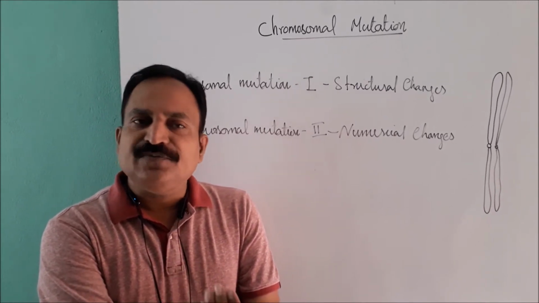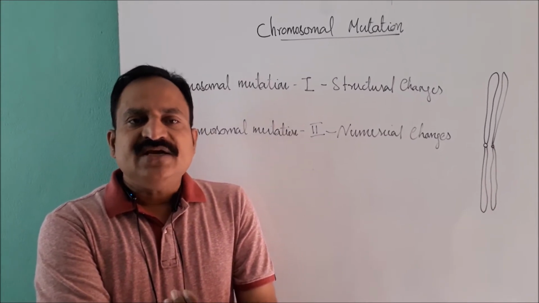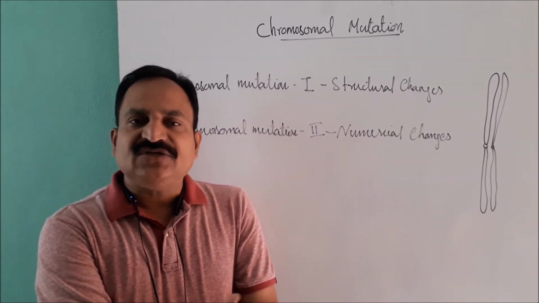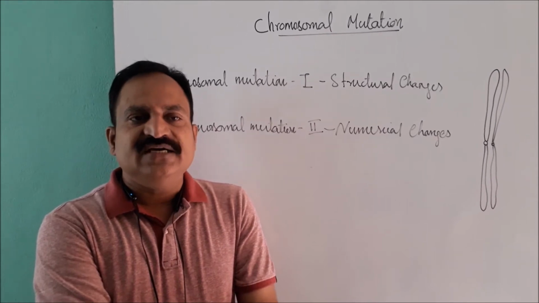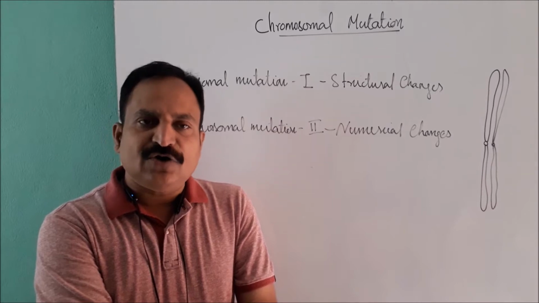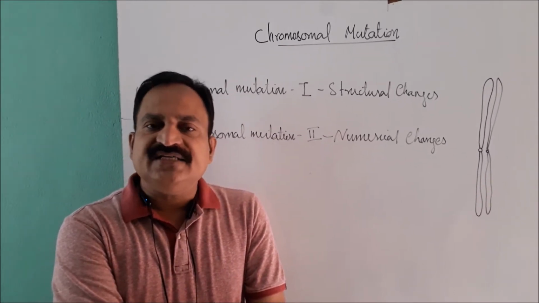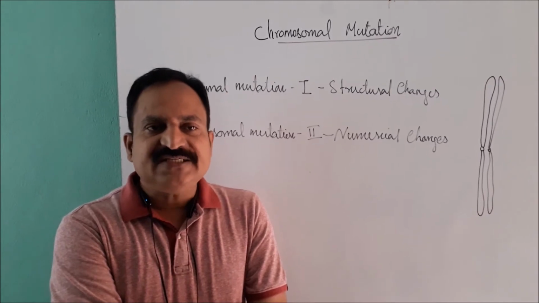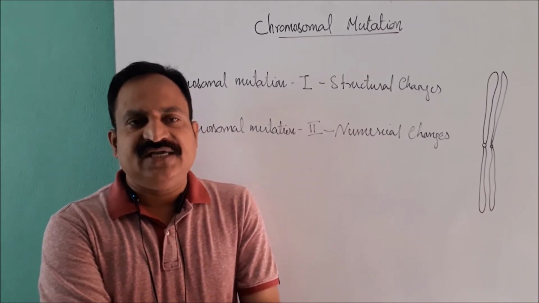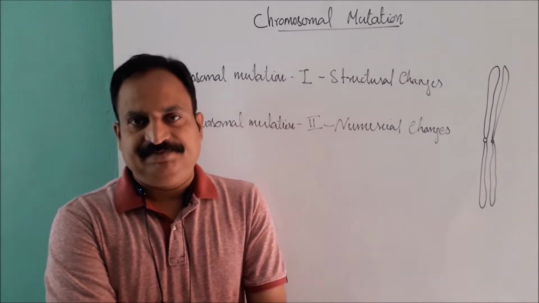In the case of numerical mutation, irregularities in nuclear division or accidents or mutagens can change the genome of the cell. The formation of an aberrant genome in a living organism is caused by irregularities during meiosis. These can occur either naturally or be generated artificially.